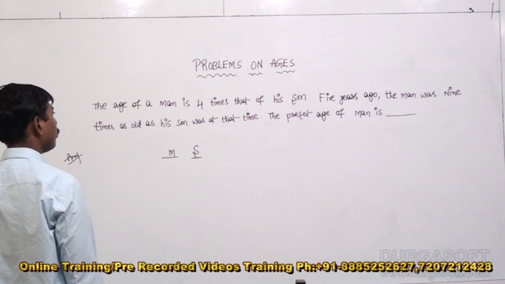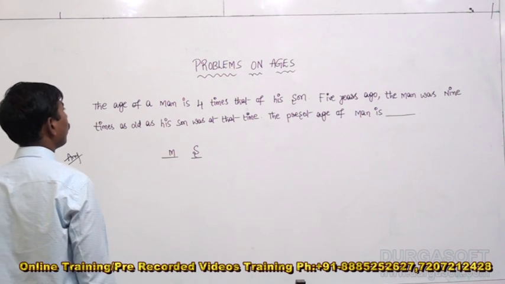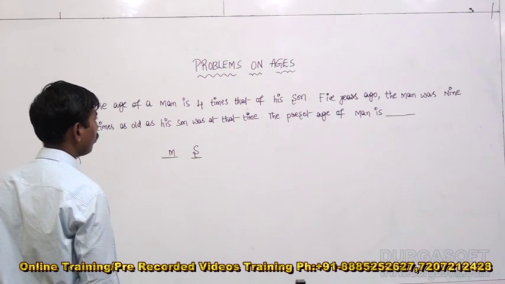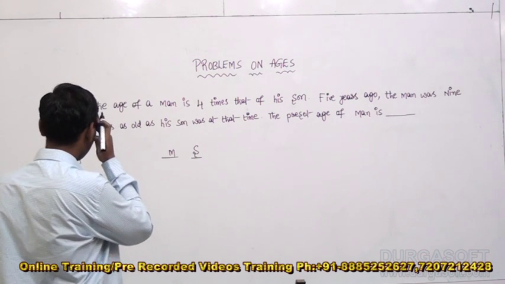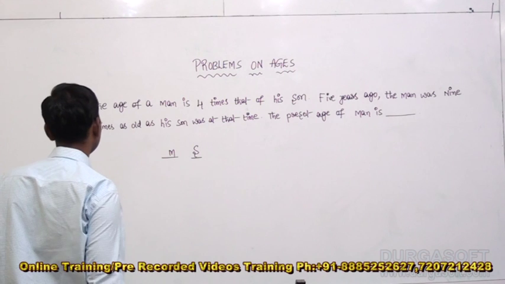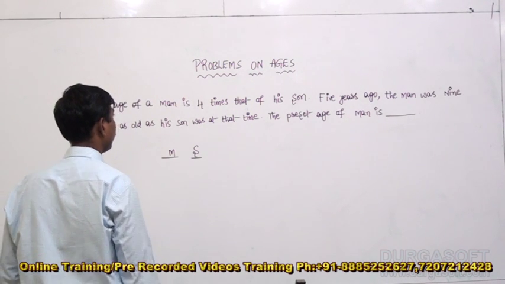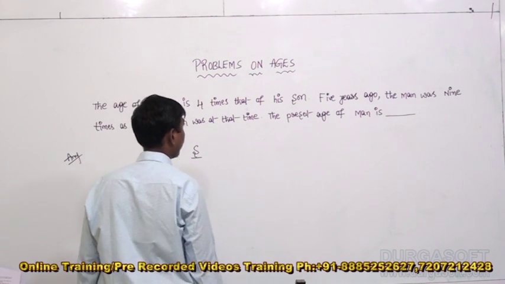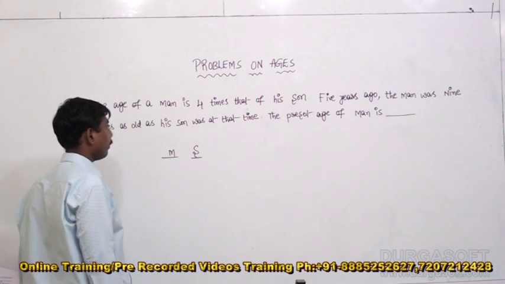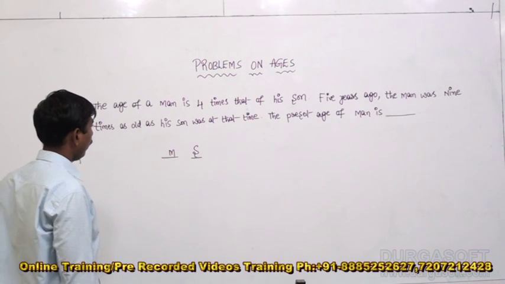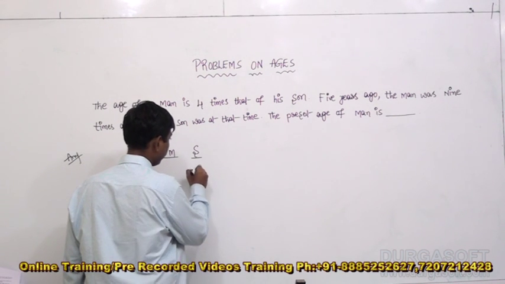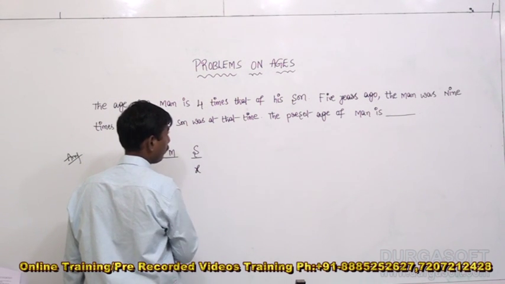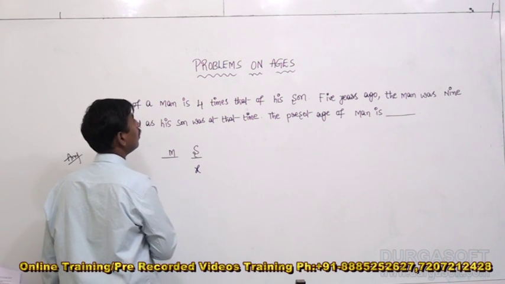But what about the age of his son 5 years ago? We don't know. We don't have any clarity. But 5 years ago, the man's age depended on his son's age. If I take the age of his son 5 years ago as x years, then definitely the man's age was